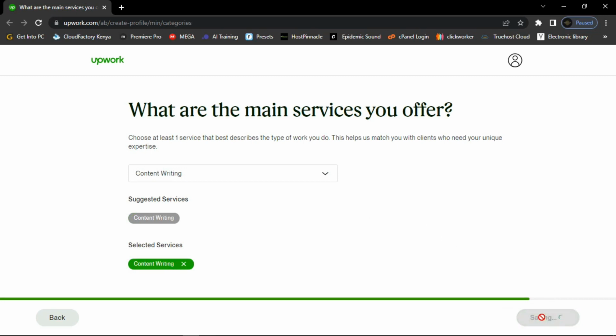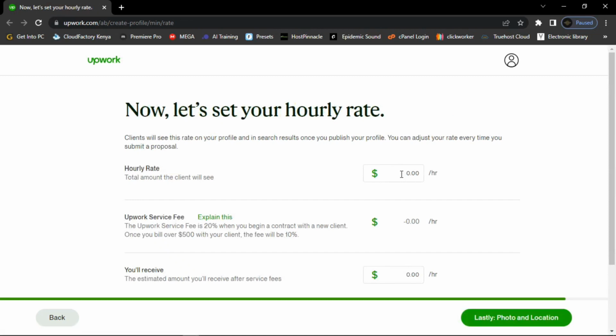Set your rate. Now this is how you'll be charging your client. So if it's your first time, just give it something like 15. So just say something like $15.